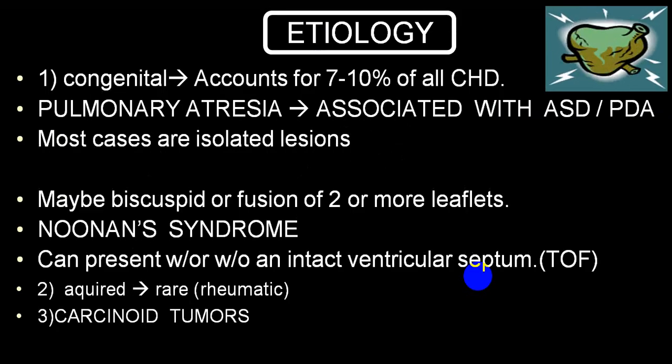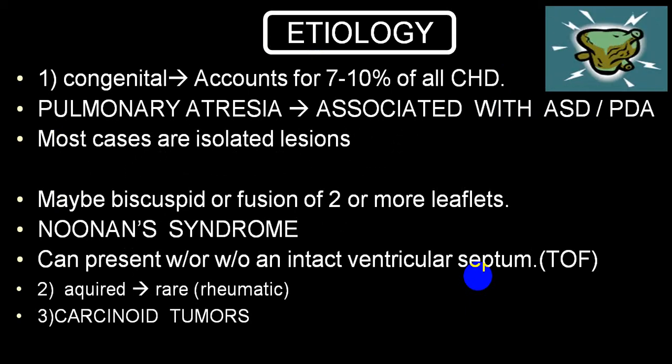We have already told you etiology-wise, congenital accounts for 7 to 10% of all congenital heart disease. It can be isolated or it can be associated with ASD, PDA and VSD. By and large, congenital isolated is usually a bicuspid valve. There are some syndromes which can be associated with pulmonary stenosis, like Noonan syndrome.